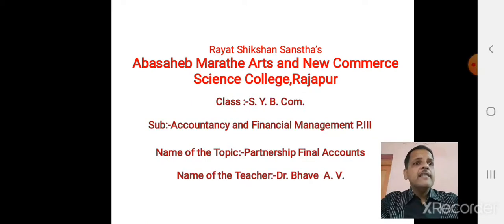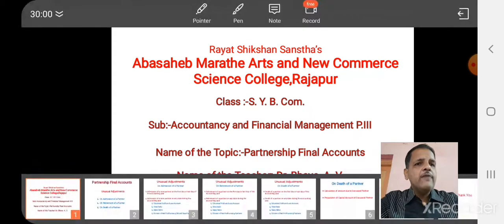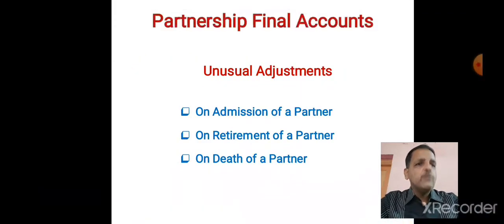Apart from that, certain extra adjustments, we can say unusual adjustments, are there for you. Friends, for such adjustments, we have to take special care. Let us see which are these unusual or special adjustments in partnership final accounts we have to carry out.